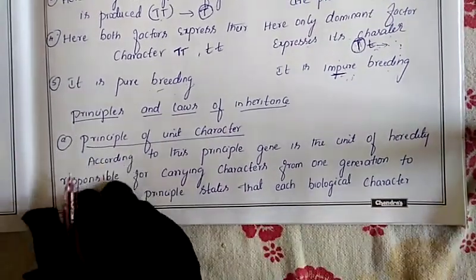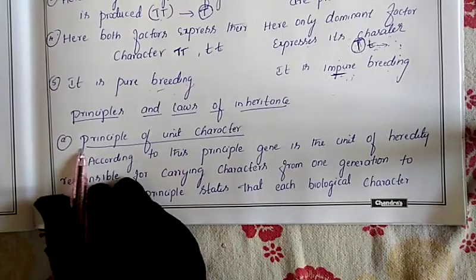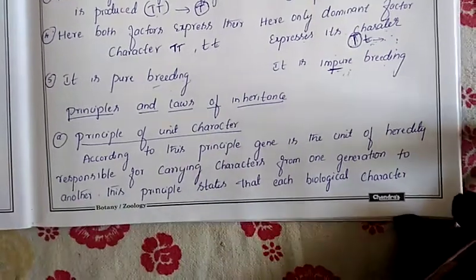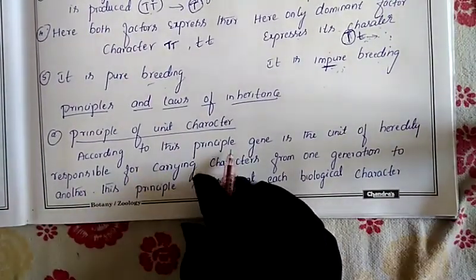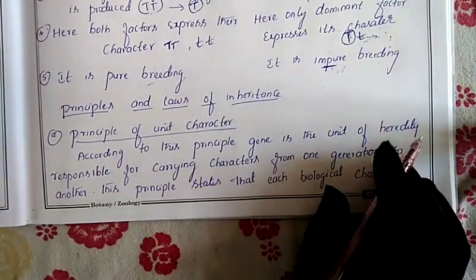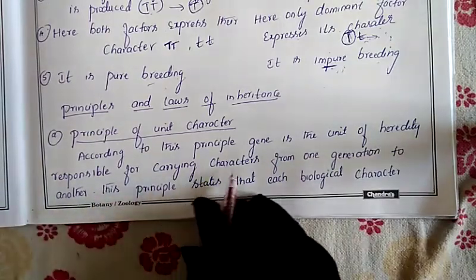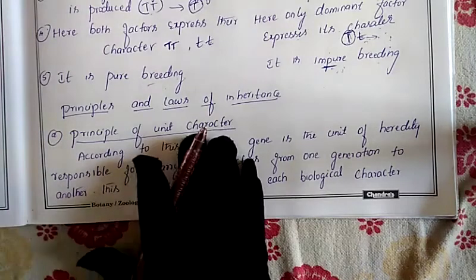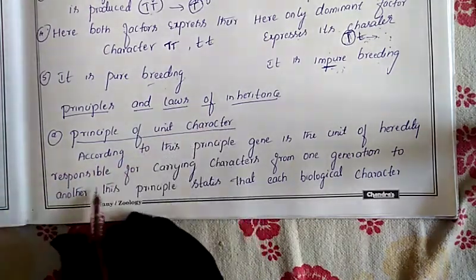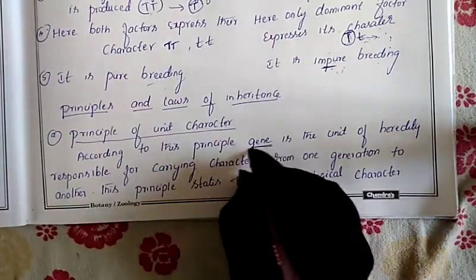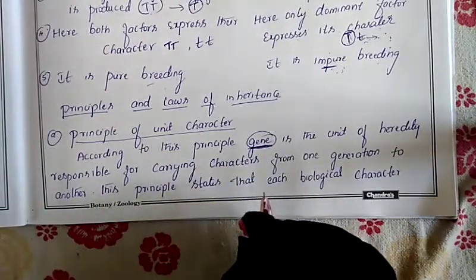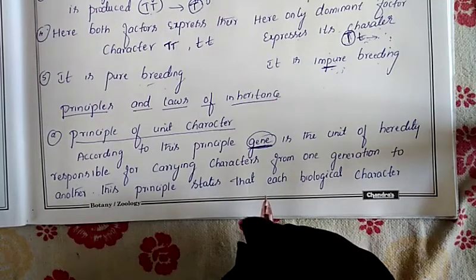So what is the first principle? The principle of unit character. According to this principle, the gene is the unit of heredity responsible for carrying the characters from one generation to another generation. Mendel said the gene is the basic unit of heredity.